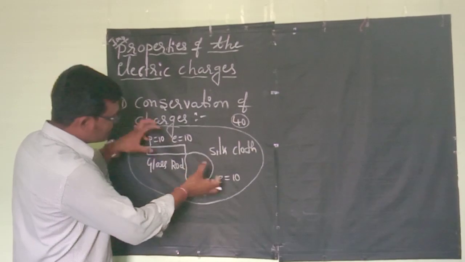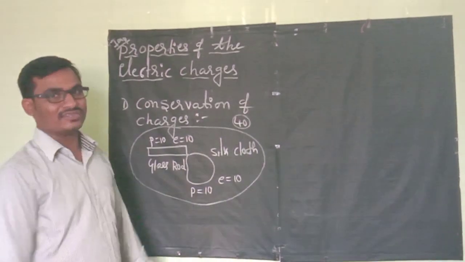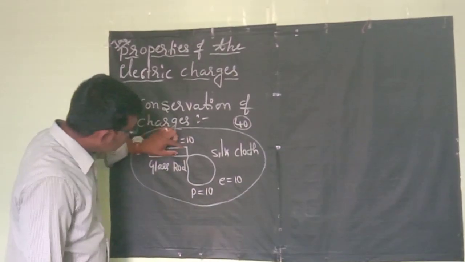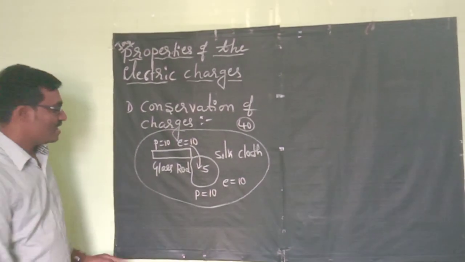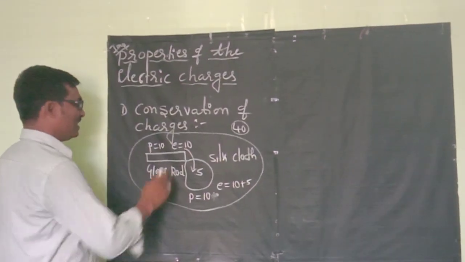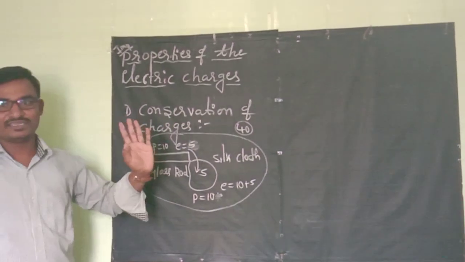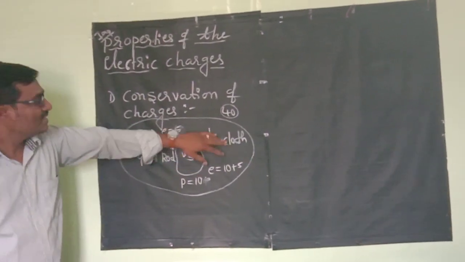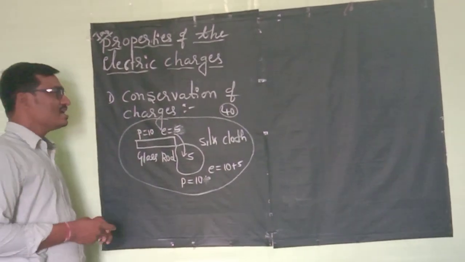If the glass rod is rubbed with silk, the glass rod loses electrons and the silk gains electrons, right? Suppose 5 electrons move towards the silk cloth. Here electrons become 5, and on the silk totally 15. Here 5 electrons remain. But charges cannot be created or destroyed. They simply transfer from one body to another body. Then total charges remain constant. Clear? This is conservation of the charge.